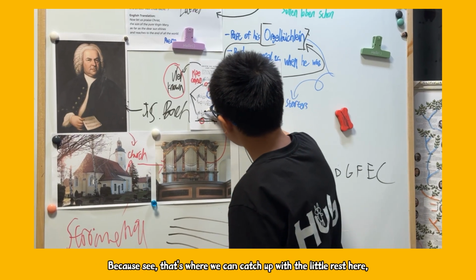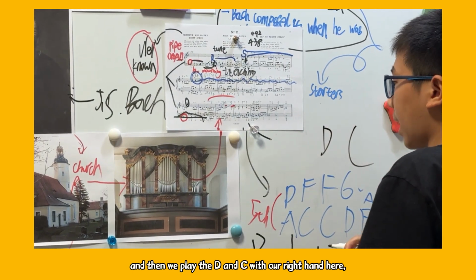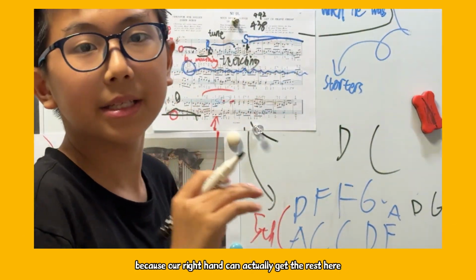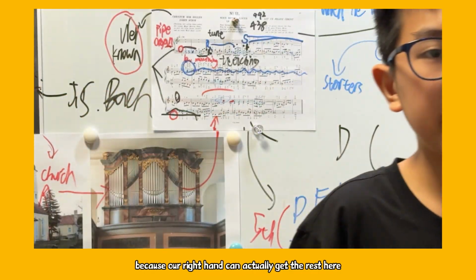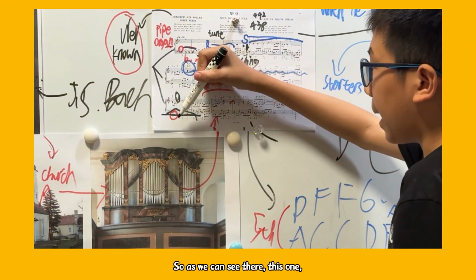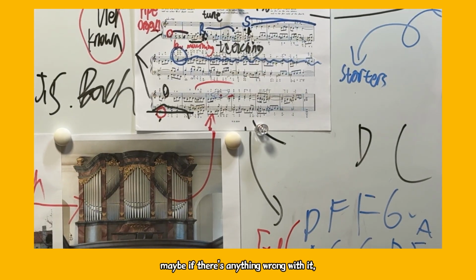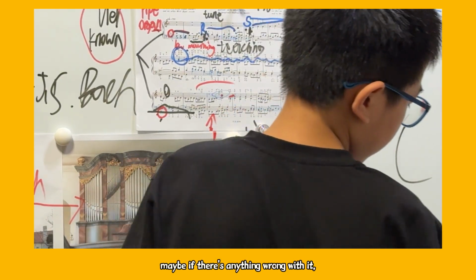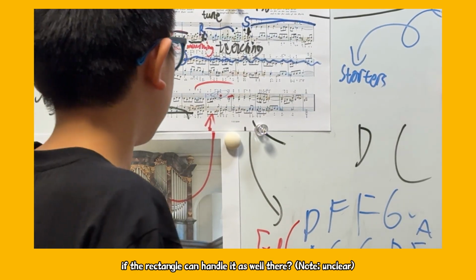Because see, that's why we can catch up with the little rest here, and then we play the D and C with our right hand here, because our right hand can actually get the rest here, and then we can play it there. So if there's anything wrong with it, the right hand can catch up with it as well there.